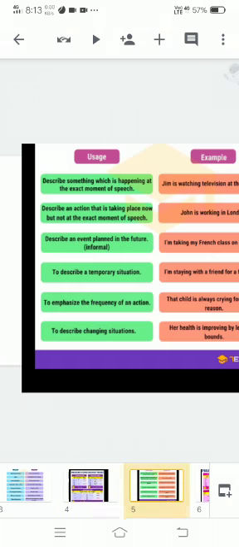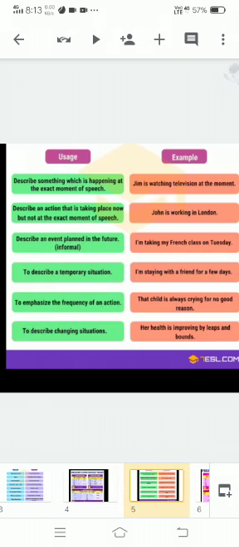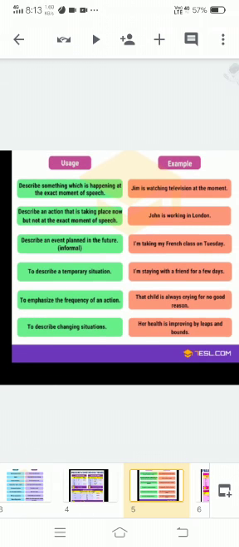Next we have its uses and its examples, like where we use it. Present continuous tense is used to describe something which is happening at the exact moment of speech, at exact time. Jim is watching television at the moment. It also describes an action that is taking place now but not at the exact moment of speech. John is working in London.